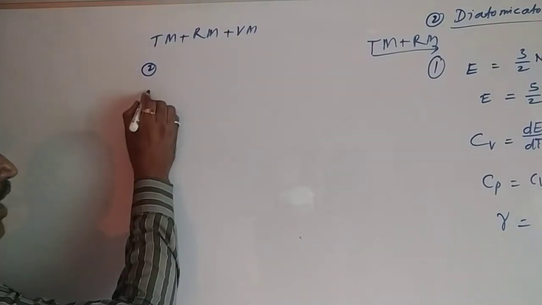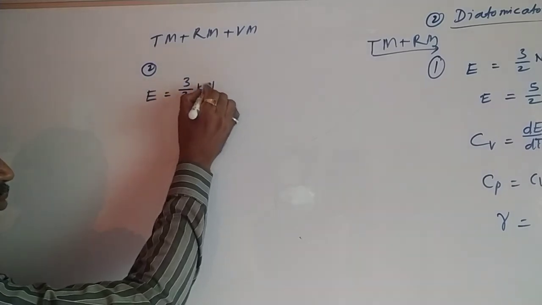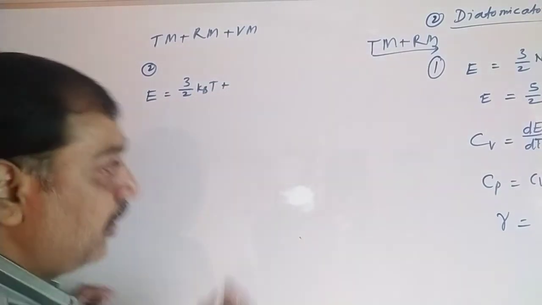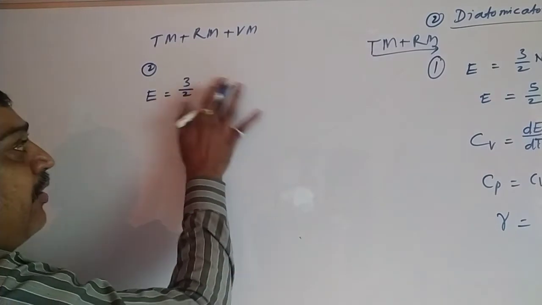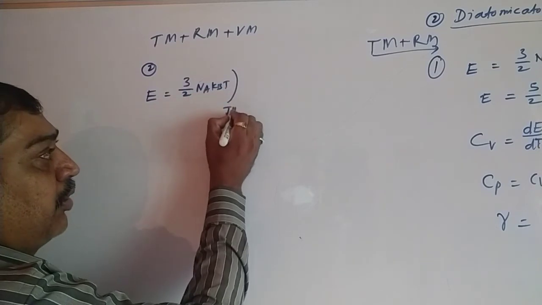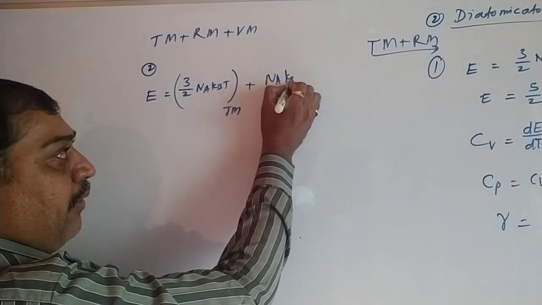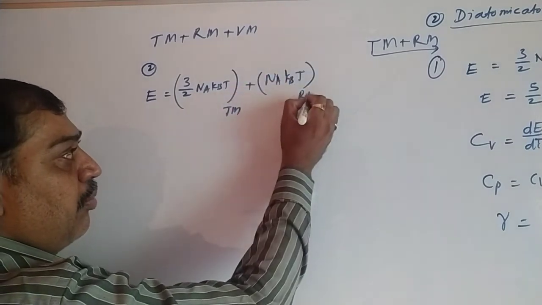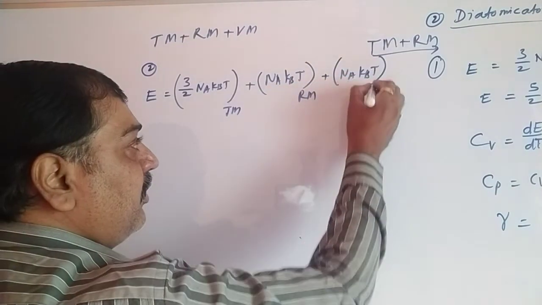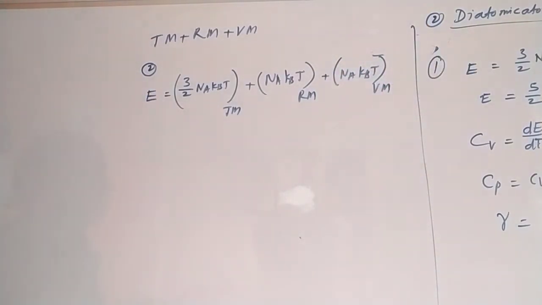So write down the total internal energy. For translational, 3 coordinates, 3 by 2 kBT. For rotational, 2 only, so it becomes kBT only. Na remains again. So 3 by 2 Na kBT is due to translational motion, plus Na kBT due to rotational motion, plus Na kBT due to vibrational motion.